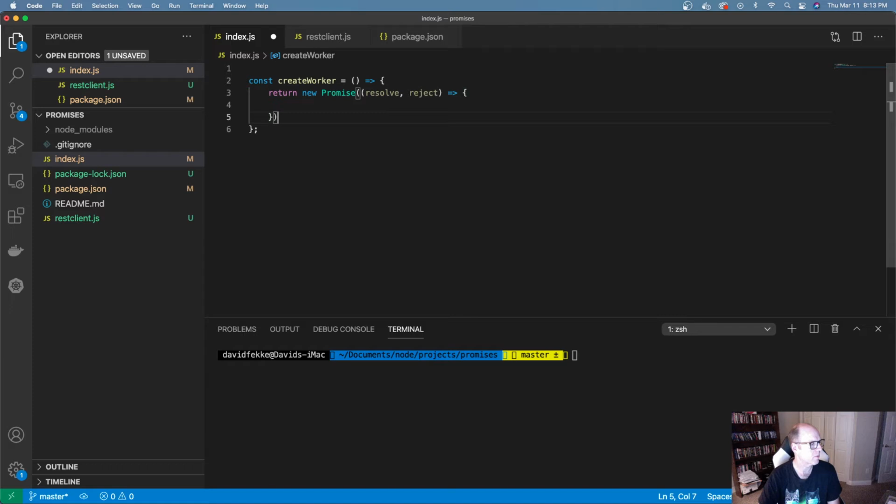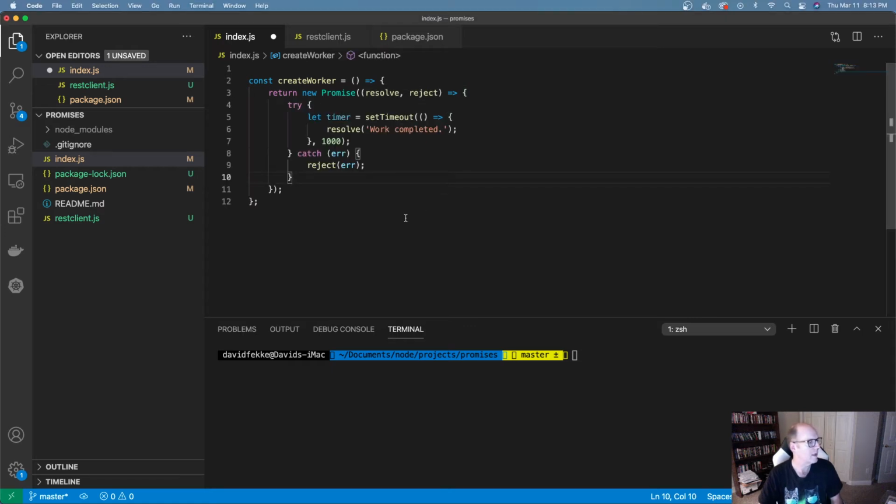And then inside of here, we can actually do our work. We may have something that takes some time. So just to give an example of something that might take some time, I'm going to come over here and paste in this code that I wrote. What this is doing is it has a little timeout that says we're going to create this timer. And once this is finished, let's say it takes 1,000 milliseconds, we're going to pass this string into resolve. And then if there's an error, we can do reject.